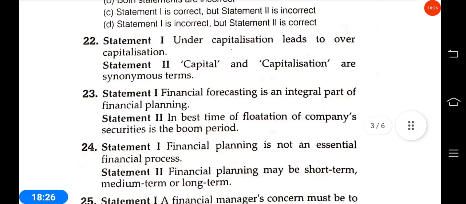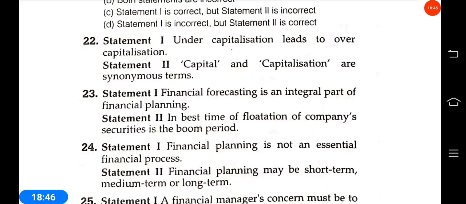Okay, next 23. Statement 1: financial forecasting is an integral part of financial planning. Statement 2: the best time of a flotation of a company's security is the boom period.